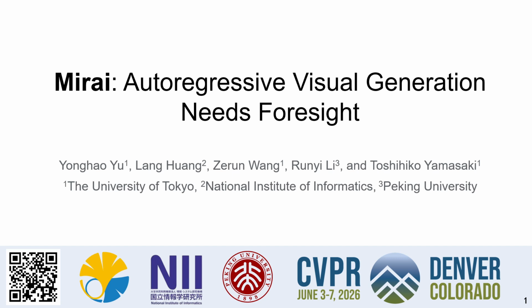I'm a doctoral student from the University of Tokyo, and today I will present our work, Mirai: Autoregressive Visual Generation Needs Foresight. This work has been done with my co-authors, Lang Huang, Zerun Wang, Runyi Li, and Toshihiko Yamasaki. The central idea of this paper is simple. Autoregressive visual generators should not only learn to predict the next token, but should also learn representations that can anticipate future visual structure during training.